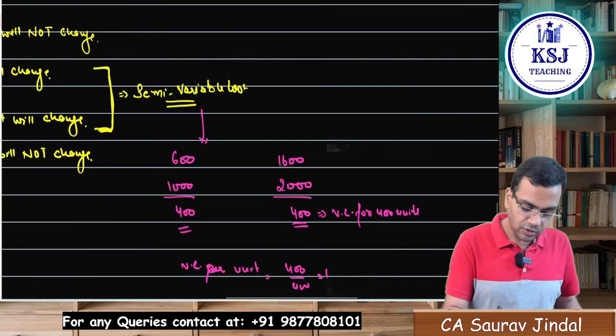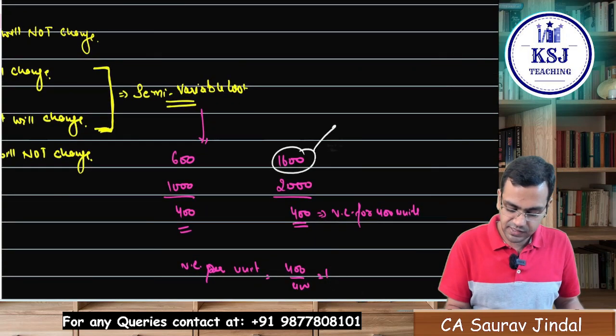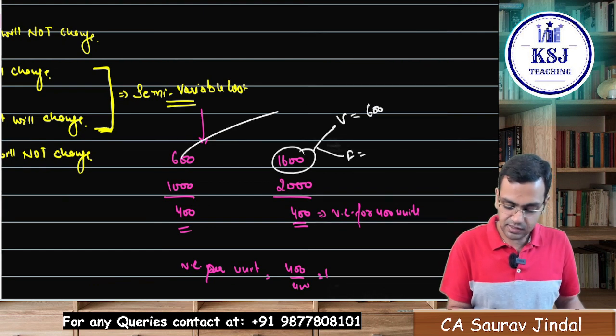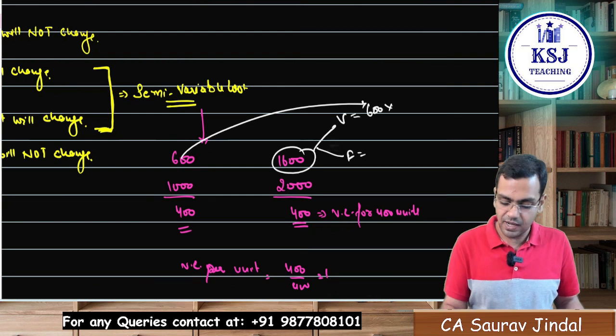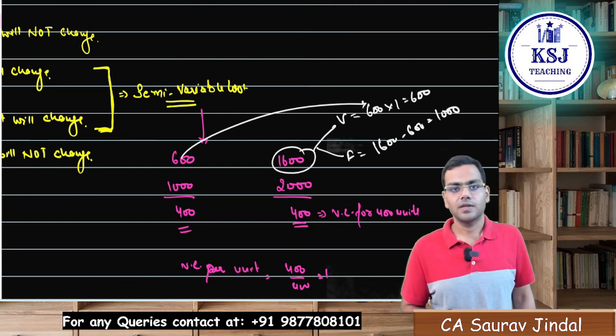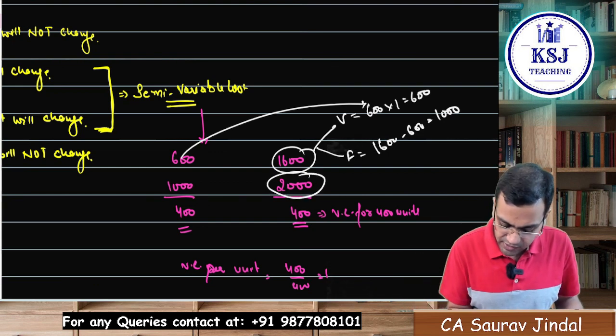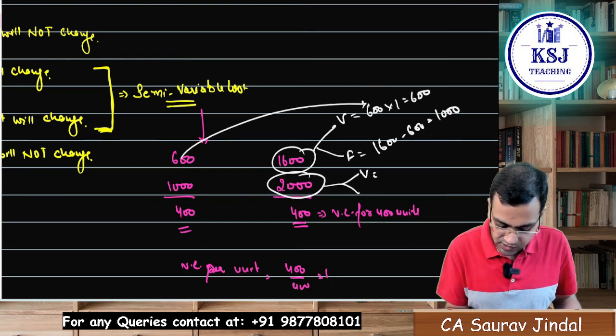Now, when you take up this 1600, out of this, some part is variable, some is fixed. How much is variable? 600 units multiplied by 1 rupee. 600 is my variable cost. 1600 minus 600, 1000 is my fixed cost. Sir, can I do it with this 2000? Yes. Out of this, what is variable cost?